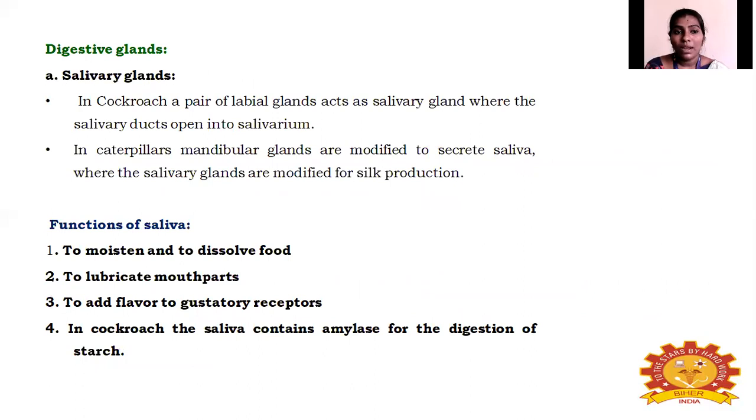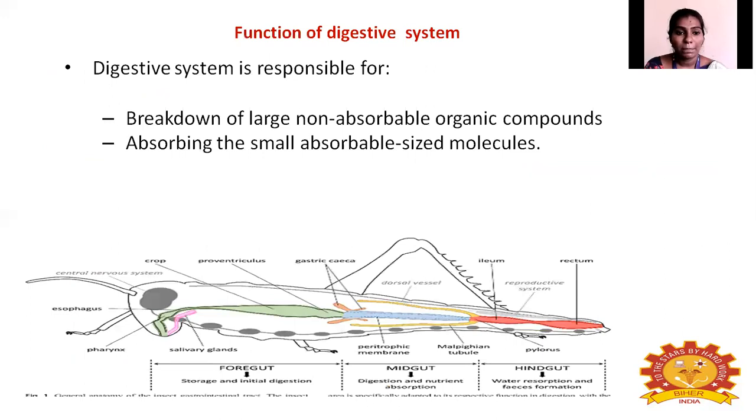First, we start with the digestive glands. The first important gland is the salivary gland. In the first image, I have shown the salivary gland. Again, I will show the salivary gland.